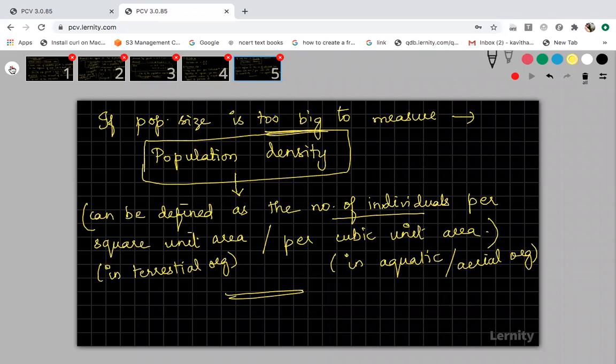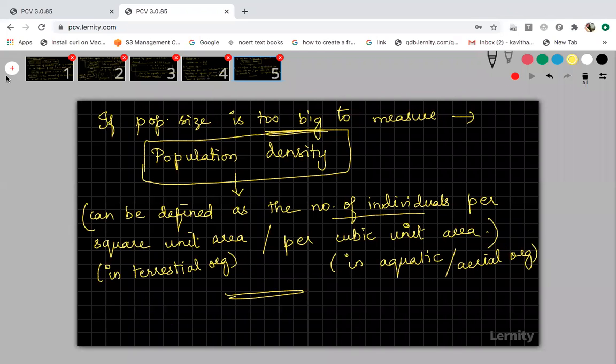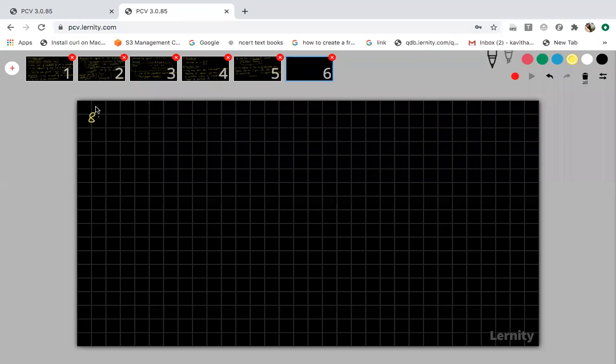Copy this. So we have seen the seventh attribute. Now we can move on to the eighth attribute, which is sex ratio. Any idea about sex ratio? What are we going to calculate in sex ratio? Number of females per male.